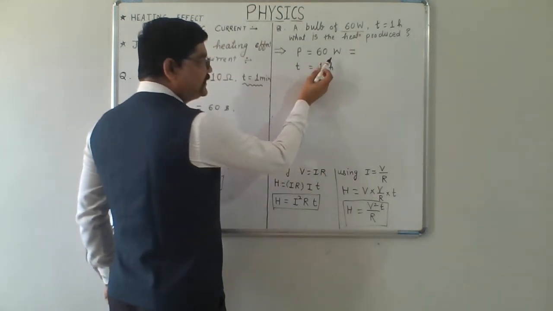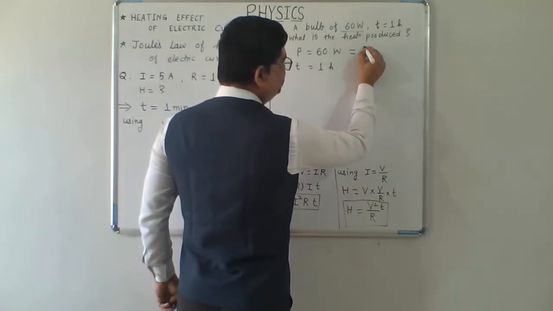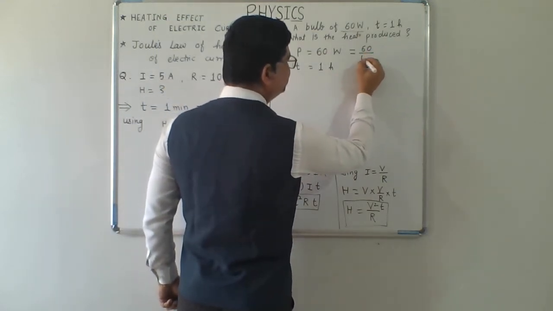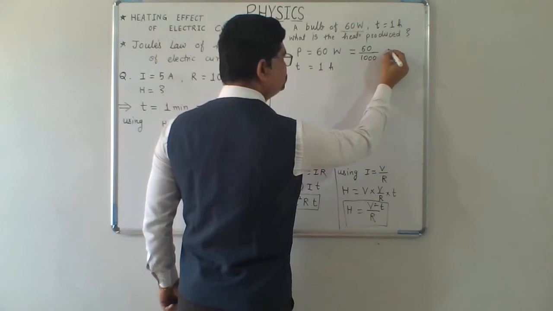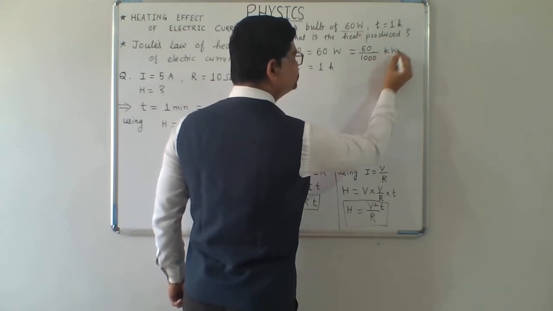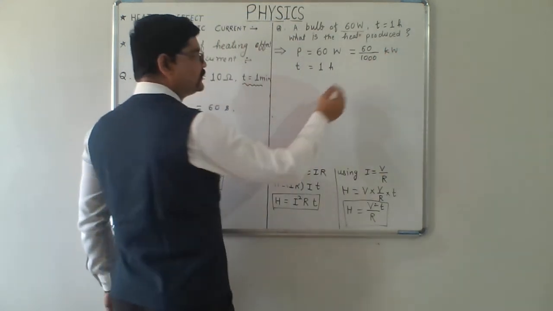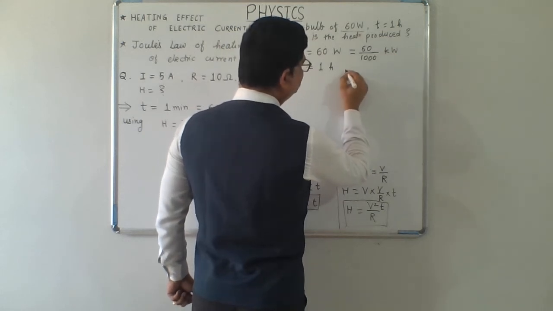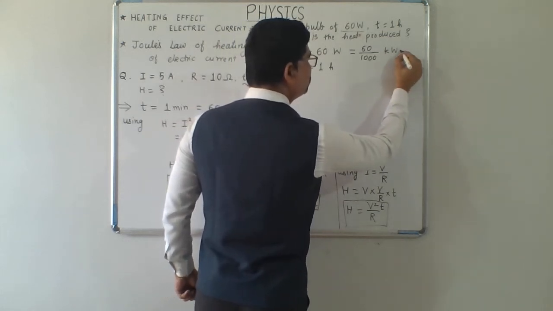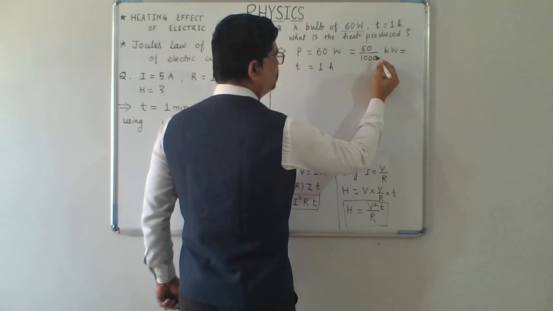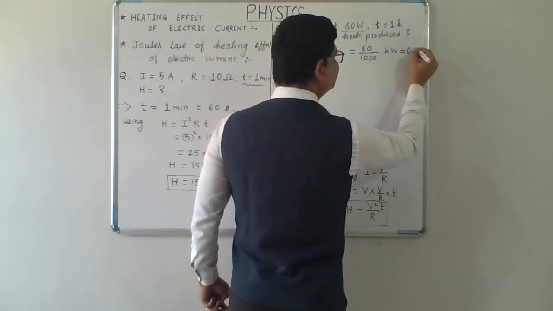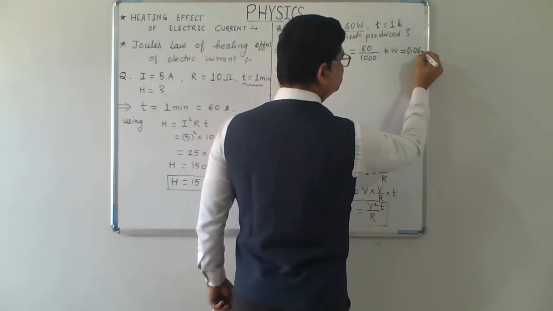This is 60 watt. Let us convert it into kilowatt, 60 upon 1000 kilowatt. So this is going to come as 0.06 kilowatt.